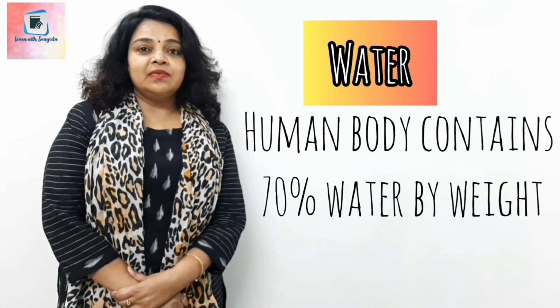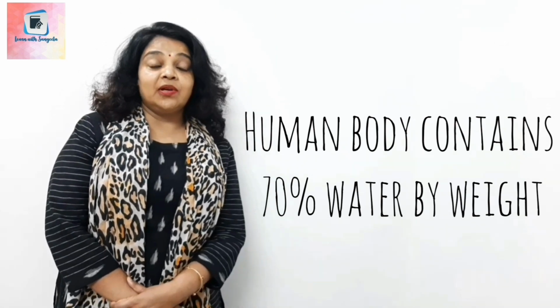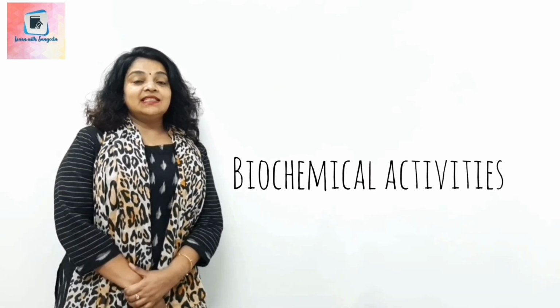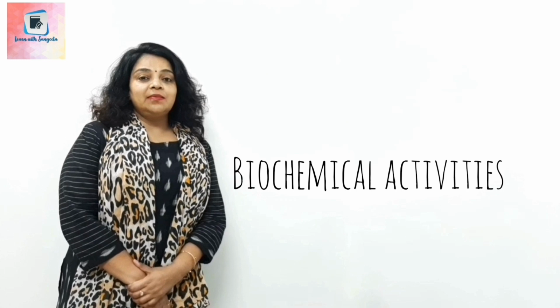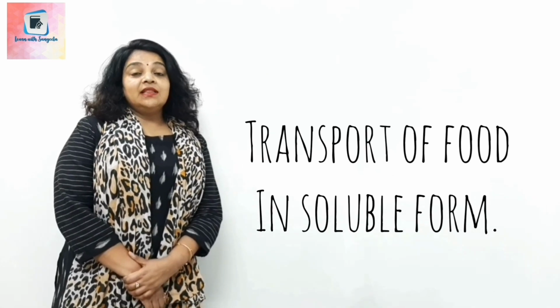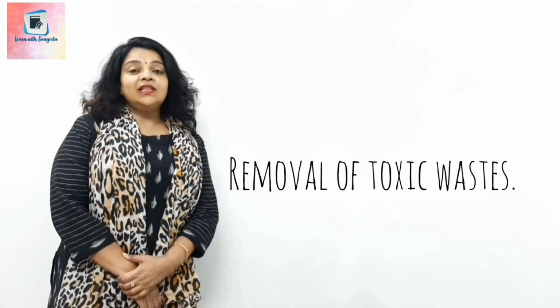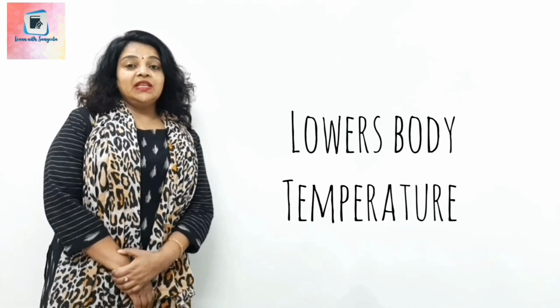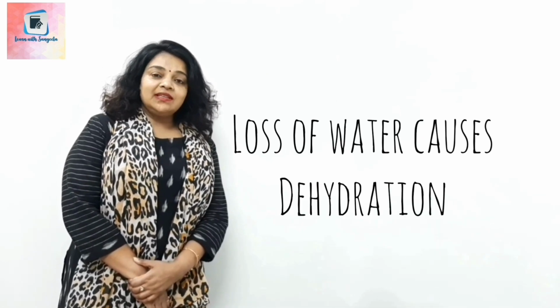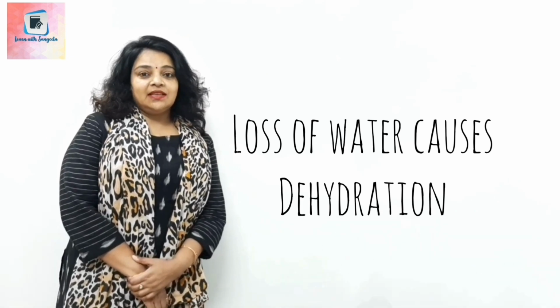Another is water. Our body is composed of water. Near about 70% of our body is water only. Water is very important because all the biochemical activities that occur in our body occur with the help of water. Food is transported in the soluble form with the help of water. Water helps to remove all the toxic waste from our body. It cools down our body temperature. So we need to take at least 2 to 3 liters of water daily. Loss of water can cause dehydration in our body, and in that condition, we have to take ORS solution.